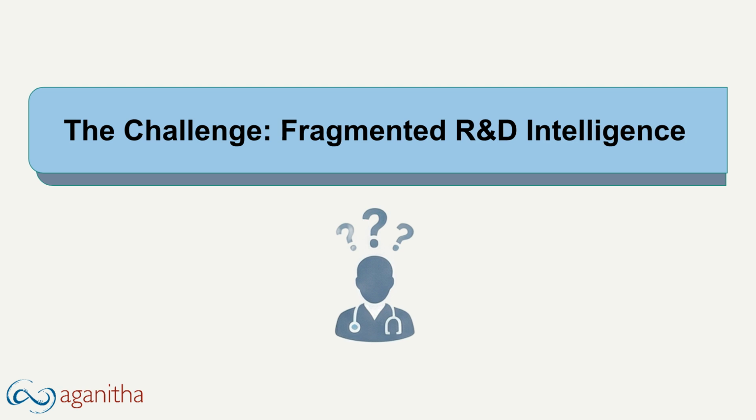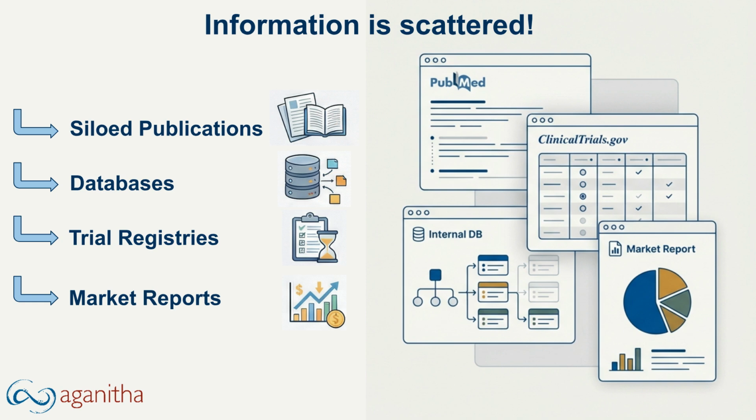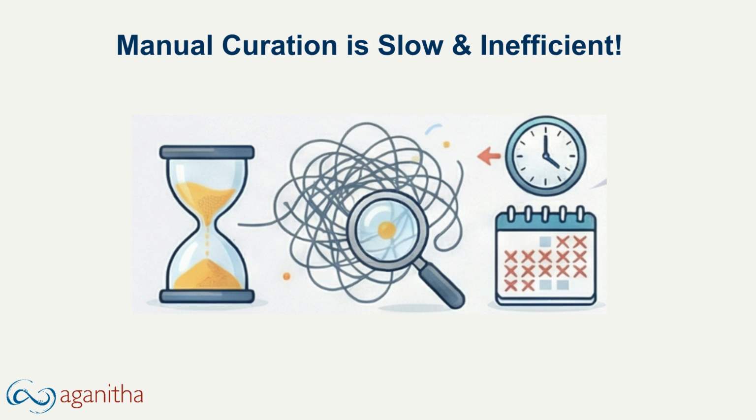Today's R&D involves a constant, inefficient struggle with fragmented information. Scientists and strategists must manually switch between disparate sources: scientific publications, proprietary databases, clinical trial registries, and market reports. This hunt for information is a tax on innovation. The burden of manual curation consumes countless hours that could be dedicated to discovery, validation, and strategy.